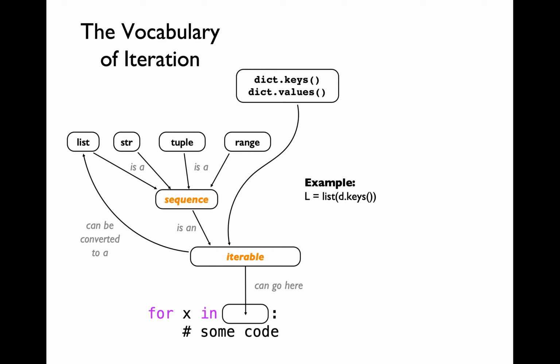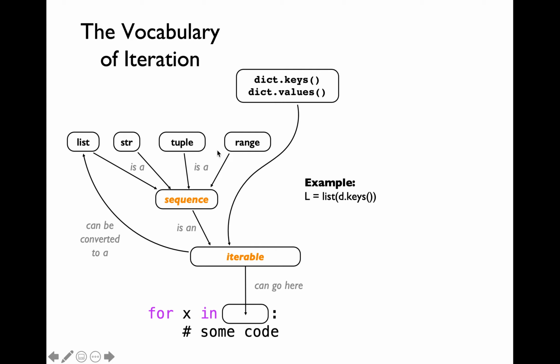We have covered other kinds of data structures where we can use a for loop. For example, we can use a for loop to iterate over the key value pairs of a dictionary. That is possible only because the dictionary methods of keys and values return an iterable. That is why you're able to write a for loop of the form for key in some dictionary variable name.